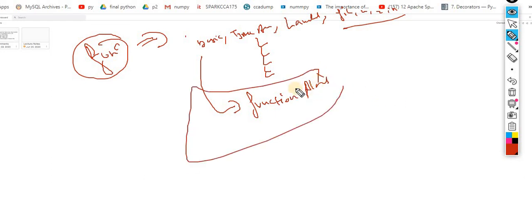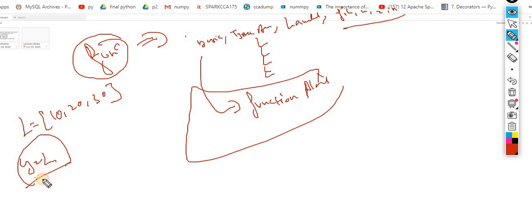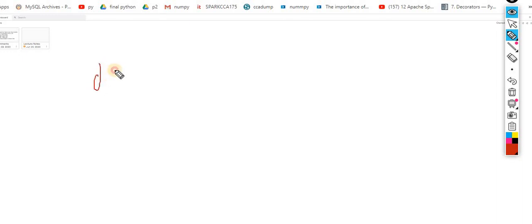This is the same concept, called function aliasing. The same aliasing we already studied in the list case: 10, 20, 30. Now if Y is equal to L, what is the meaning of this? Y and L both are the same. If I talk about Y, the output is exactly the same. If I talk about L, the output is exactly the same. So the same thing implemented inside a function is called function aliasing. No need to explain more. I will show you just the simple syntax for the same.